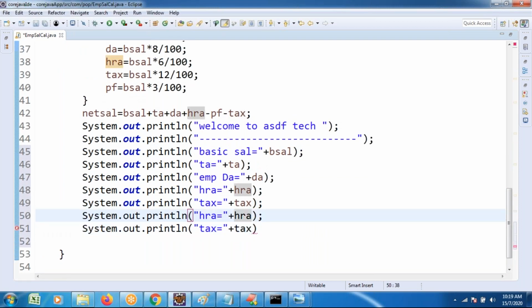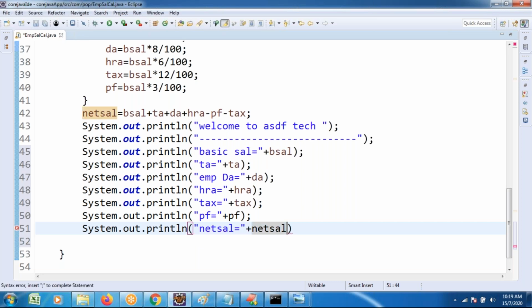We are entering just one field. Based on your entry, the related condition is executed and we get the output. Tax is there, PF. At the end, I want to print the net salary. Net salary, semicolon. Try to execute it once.